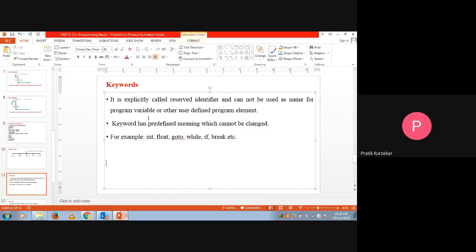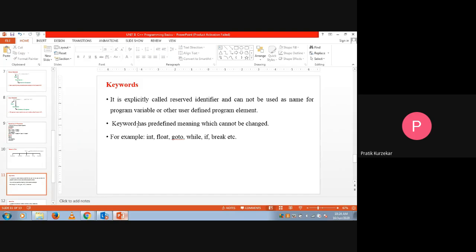And simply it can be said that it is a user defined program element. So integer and float are already defined program elements, so their values are reserved. That's why it is called a reserved identifier. Now a keyword has a predefined meaning which cannot be changed. So already we know that keywords have some predefined meaning.